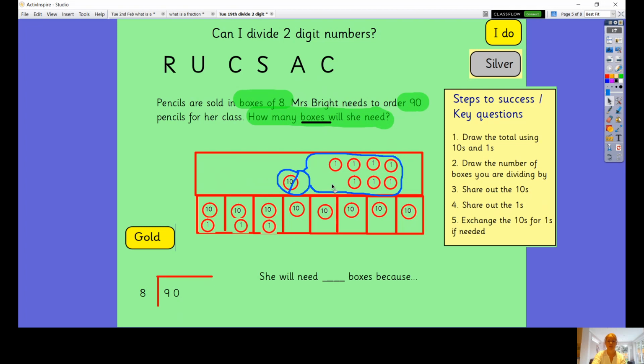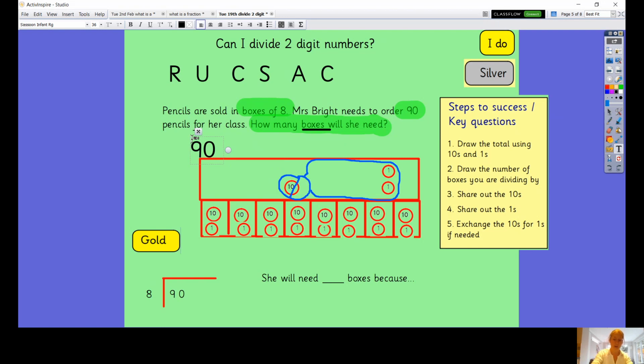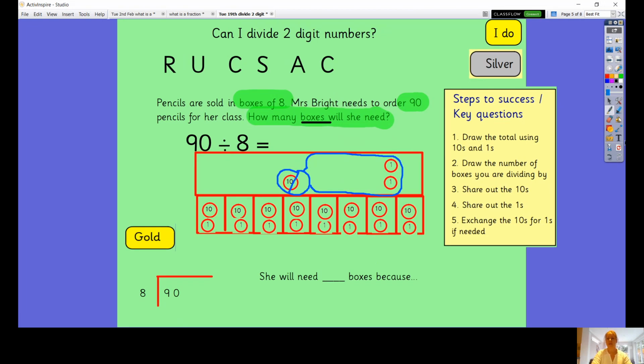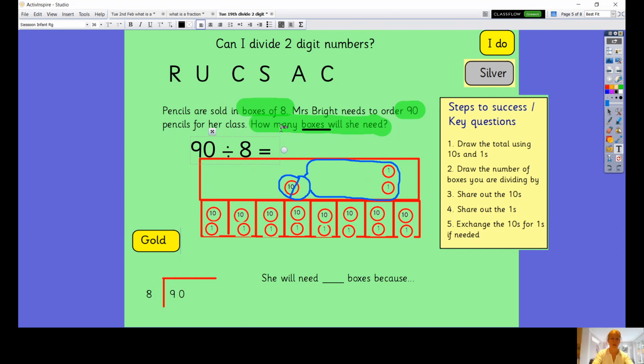And if you remember in yesterday's lesson, I said that if there were remainders, it wasn't always remainder 1. And this is a good example of that because there are 2 leftovers in there, 2 remainders. Okay, so the answer to my question, 90 divided by 8, if I write that down, the answer to my question is 11 remainder 2. Okay, so it's 11 remainder 2, 11 and 2 left over.